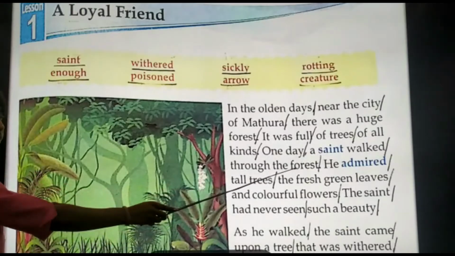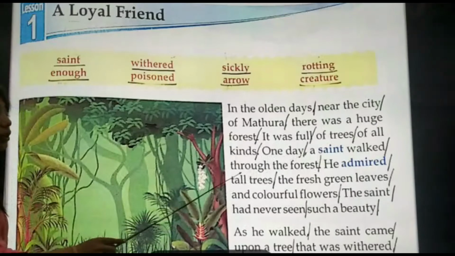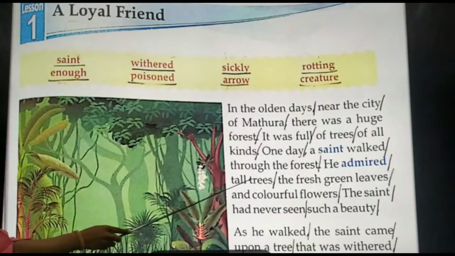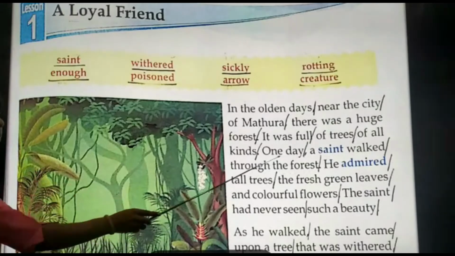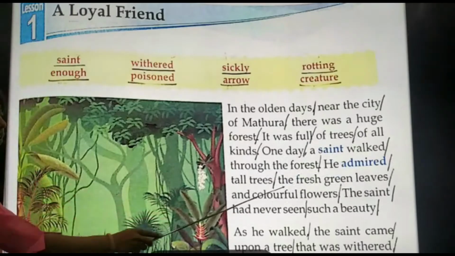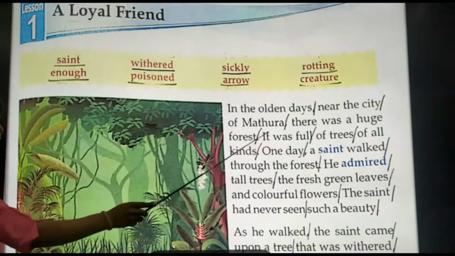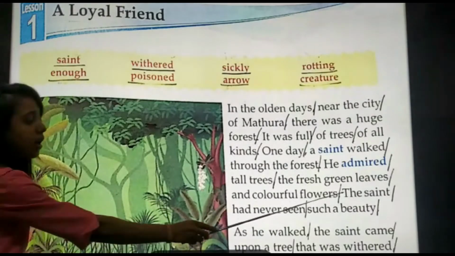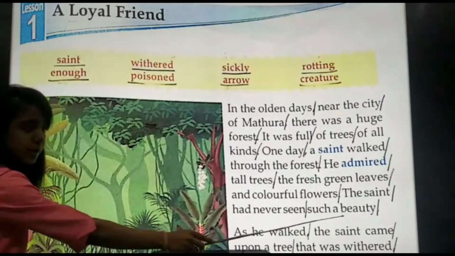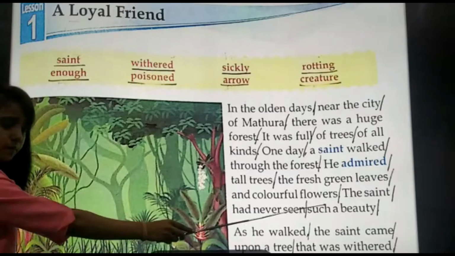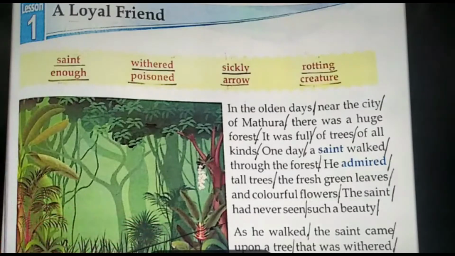He admired tall trees. Admired means he felt that the trees are very beautiful, tall trees, fresh green leaves and colorful flowers. Means he was feeling pleasure while going through the forest. The saint had never seen such a beauty. He was feeling good because he had never seen such a beauty. So now let's move to the next paragraph.